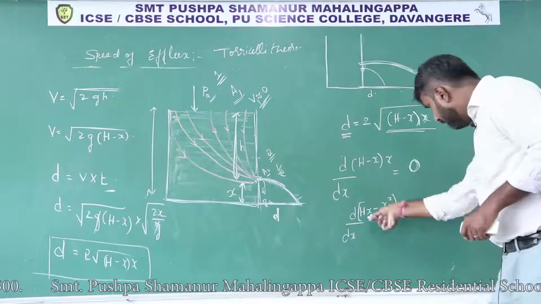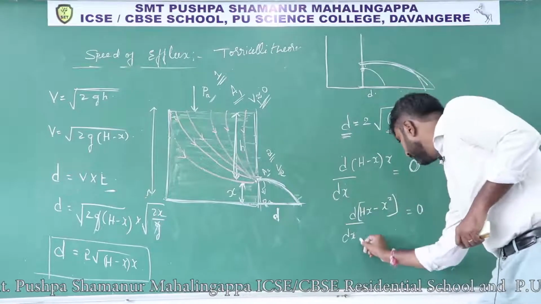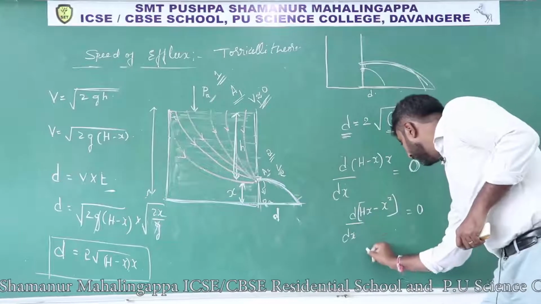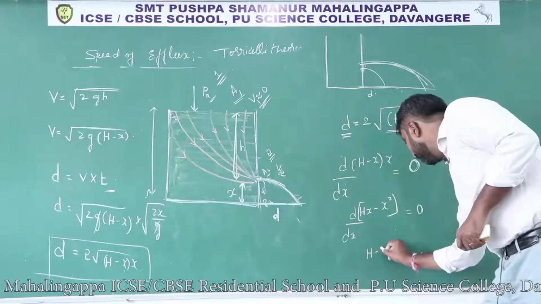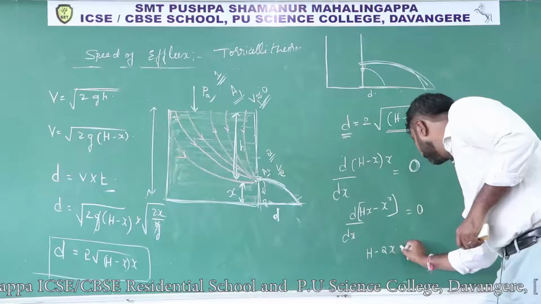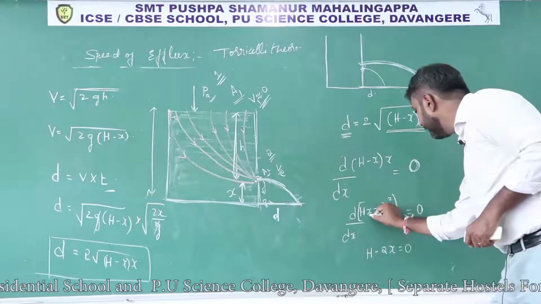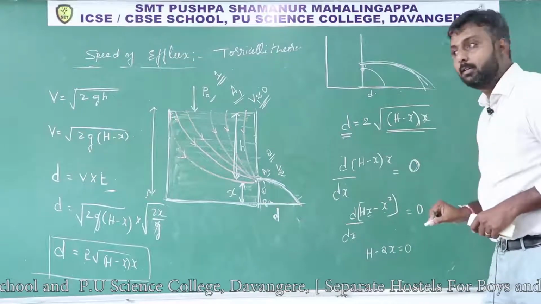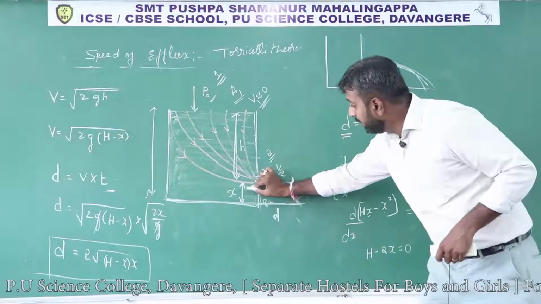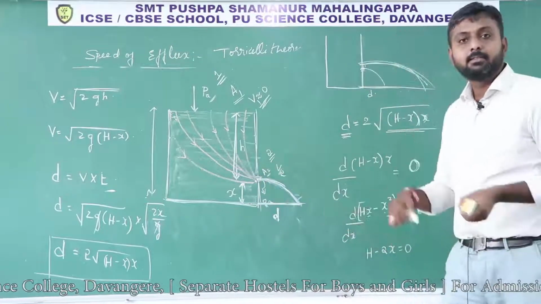Now if you differentiate, you will get h minus 2x equal to 0. The differentiation of h into x: here x is variable. So in the diagram you can change the position of x.